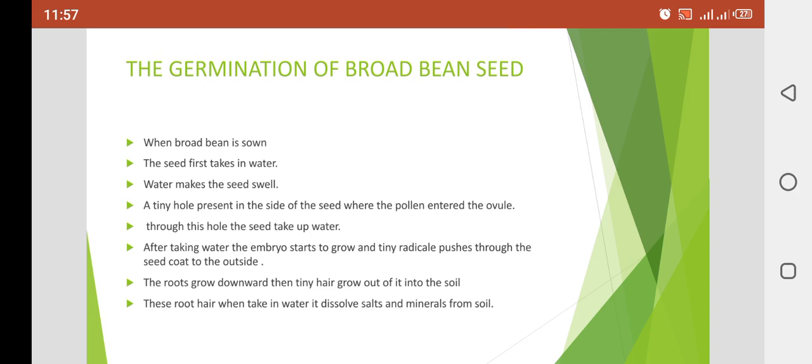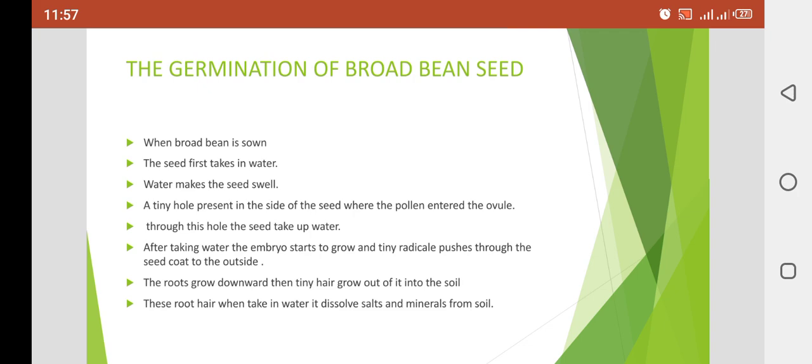So now the germination of the broad bean seed. What are the conditions for the broad bean seed? Clear? First of all, the broad bean is sown inside the soil. Then we give water to the soil or to the seed. The seed first takes in water, and then the water makes the seed swell.